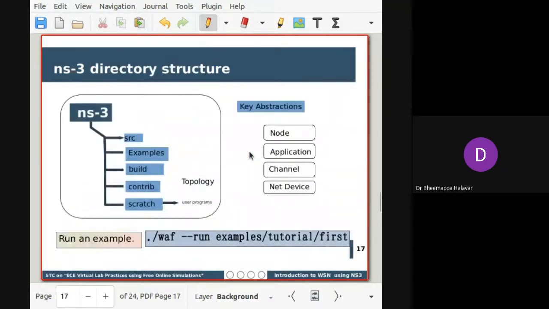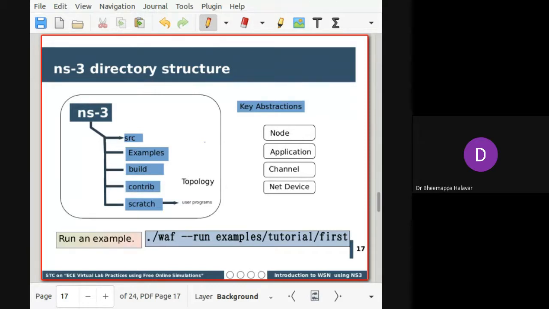The second part which I'm thinking to cover is how NS3 works. For example, suppose you want to simulate any network. For that we need to change certain things in the simulator, right? So we need to understand where exactly I need to make changes for a particular thing. For that you need to understand the directory structure of NS3.